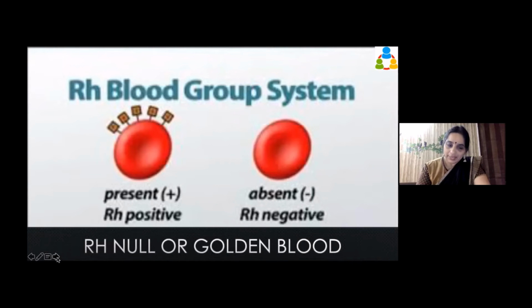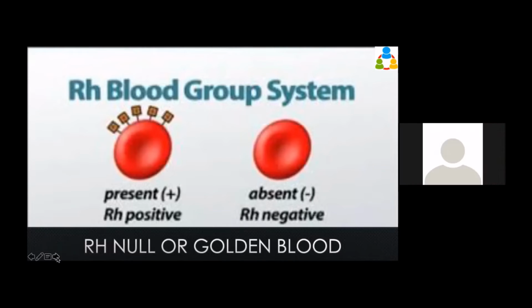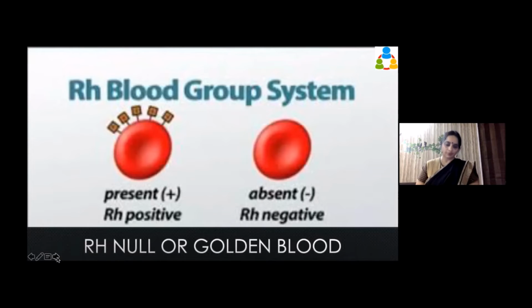Ma'am, can you explain this one more time? Yes, I can explain this once more. See, we have a system. Basically, as I said, the RH system is not just one thing. It is the expression of around 45 antigens. Okay, but either you express these 45 antigens and become a capital D, or you do not express and become a small d. The small d and capital D are just for denoting whether you will be expressing or whether you will not be expressing.